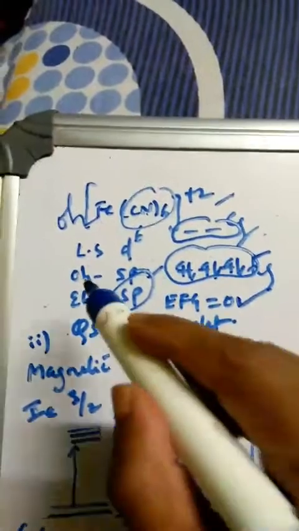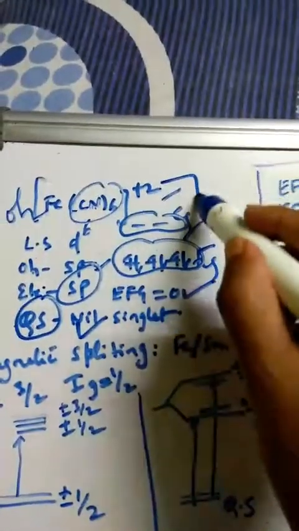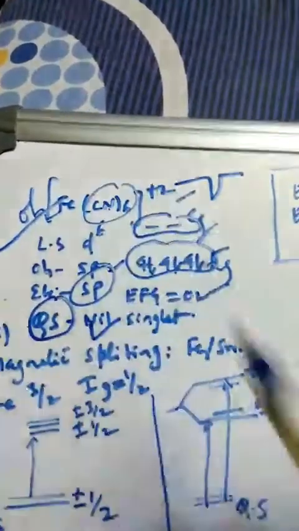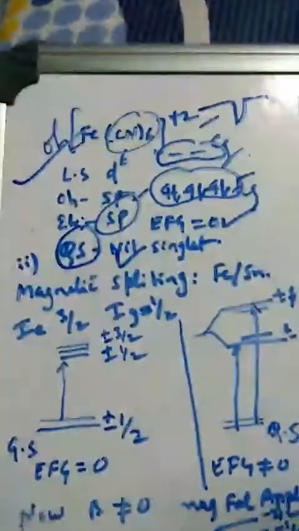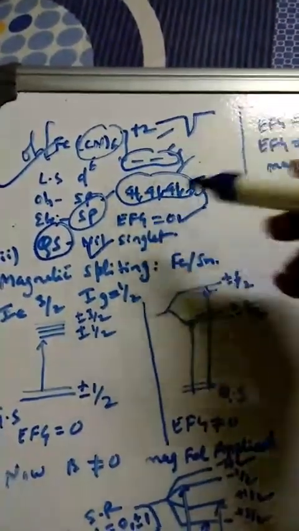And when this is 0, do you expect quadrupole splitting? So no. There is no quadrupole splitting. For this complex, we are going to get a single peak. So this is how Mössbauer becomes so easy in identifying the peaks. Okay. Now this is what quadrupole splitting.